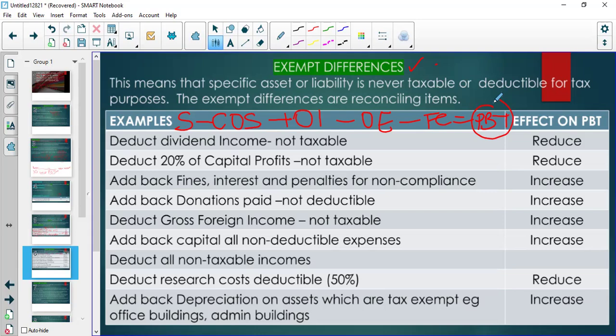identified the exempt differences. So we look at dividend income. Now, don't worry too much about certain possible differences or certain possible different treatment that can be given to dividend income. Remember that you are only at third level yet, right?